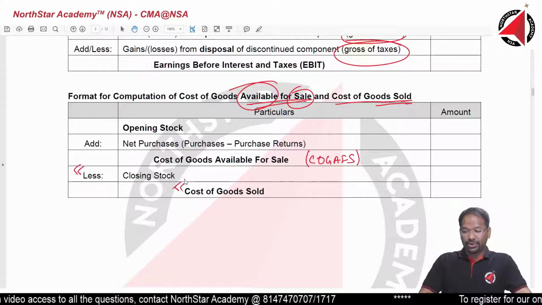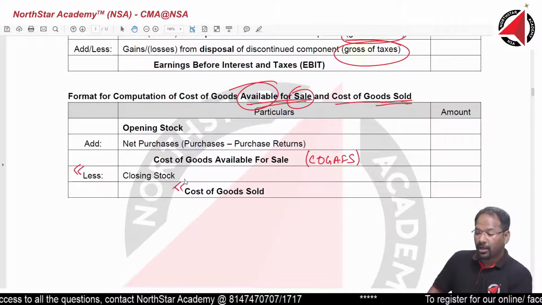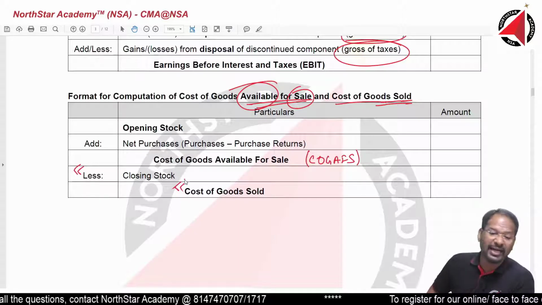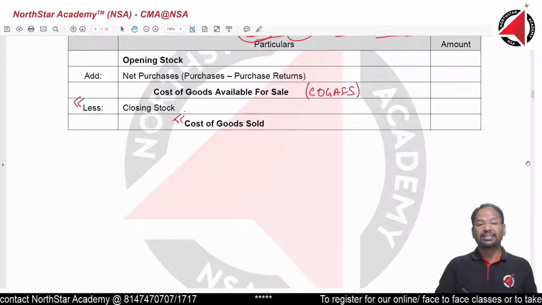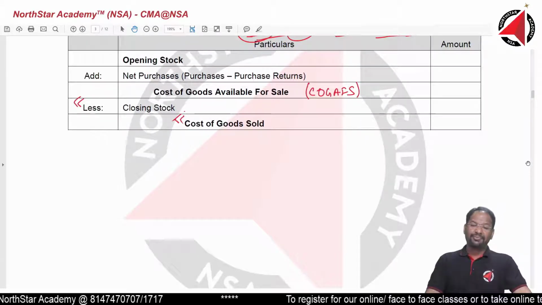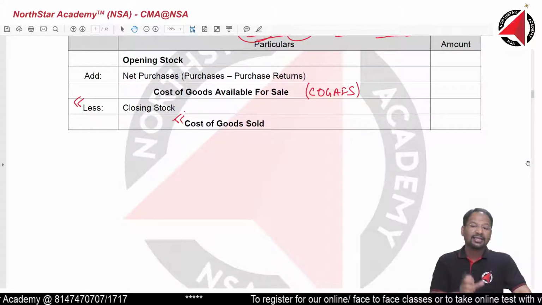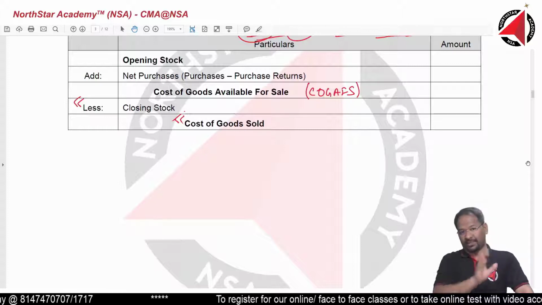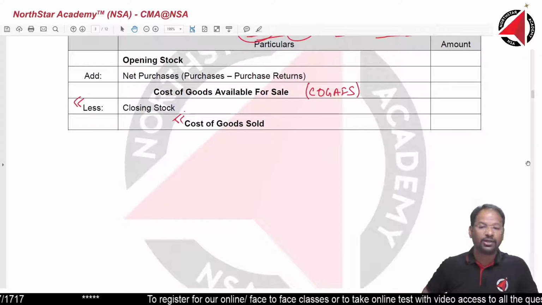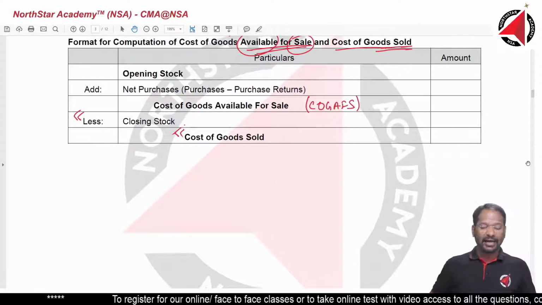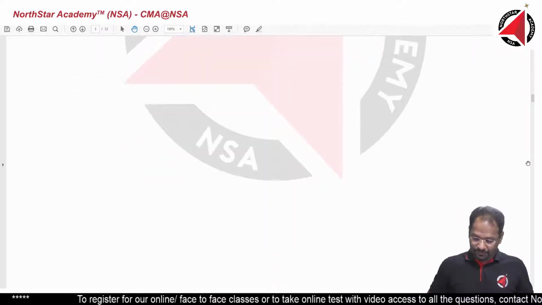Let me take some questions before I go to the next page. Sir, what is the difference between gross and net of taxes? Gross means before tax and net means after tax. If we have already subtracted tax, then that is called net of taxes. Gross means we have not yet subtracted the tax component on that item. That's the difference.